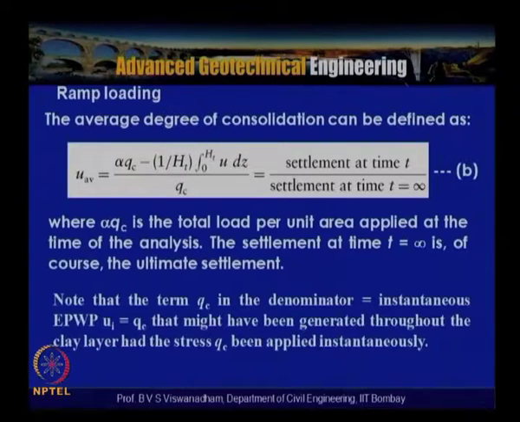So t equal to infinity means the ultimate settlement, and settlement at any time t is given by the average degree of consolidation. Note that the term Qc in the denominator is equal to the instantaneous excess pore water pressure u0 equal to Qc that might have been generated throughout the clay layer had the stress Qc been applied instantaneously. The factor alpha indicates the partial generation of the applied excess pore water pressure in the soil.